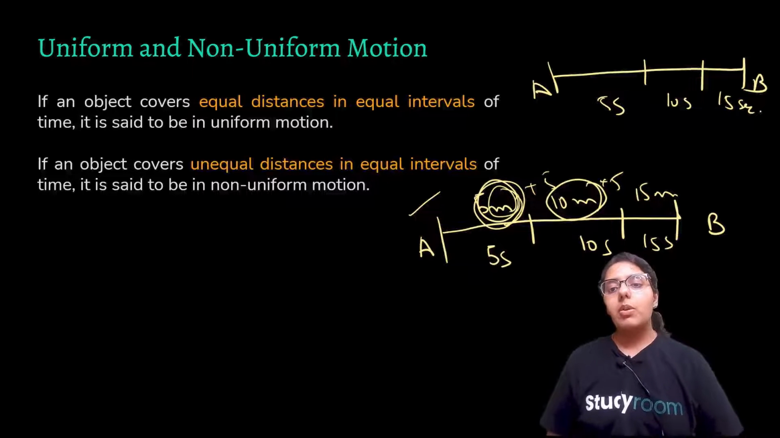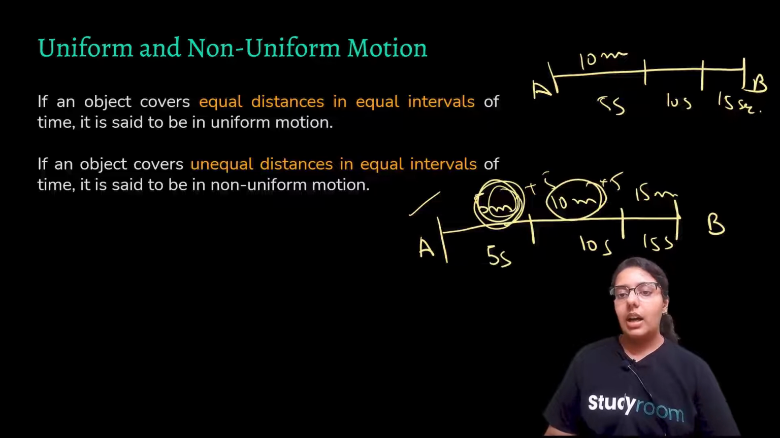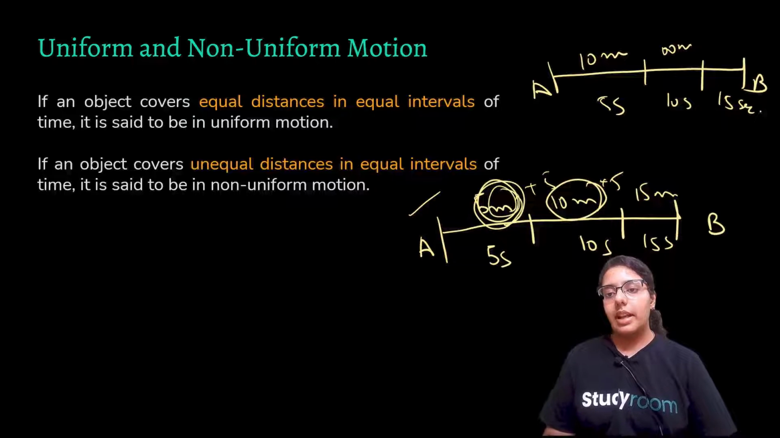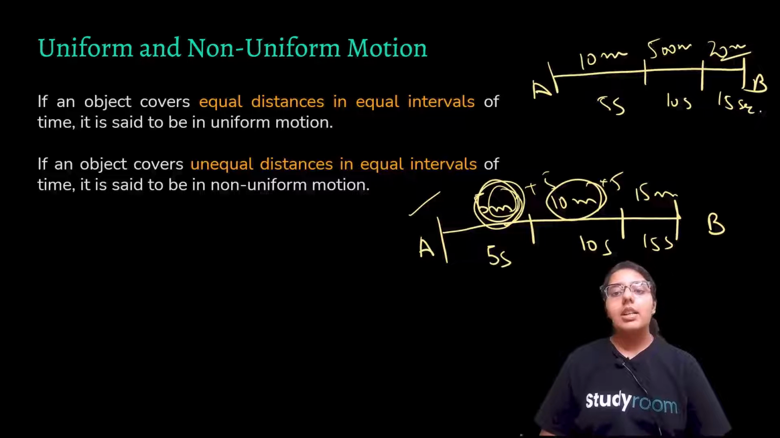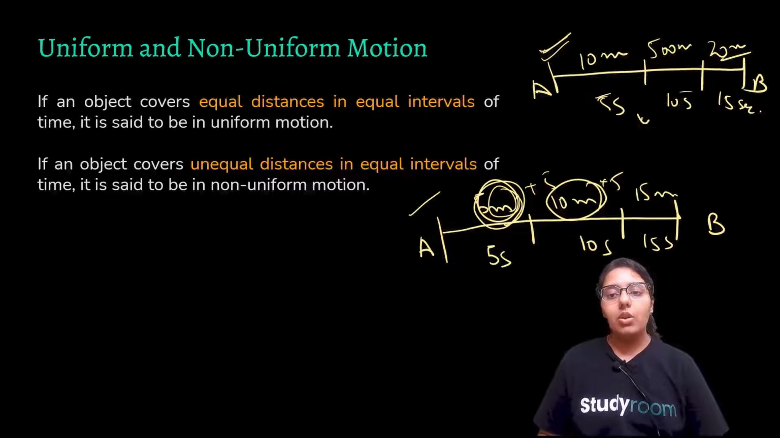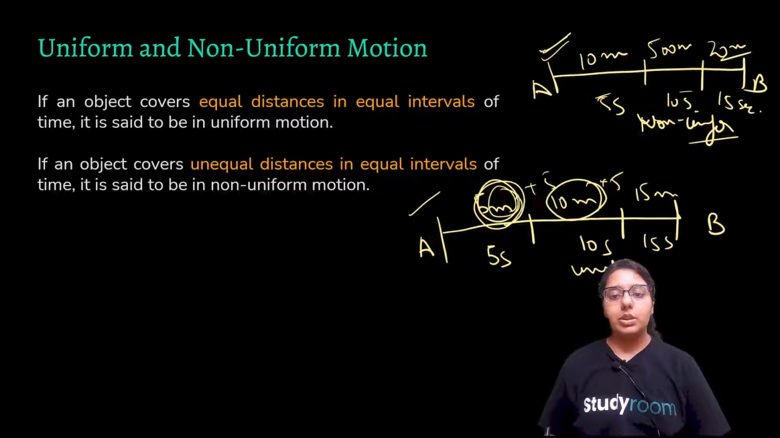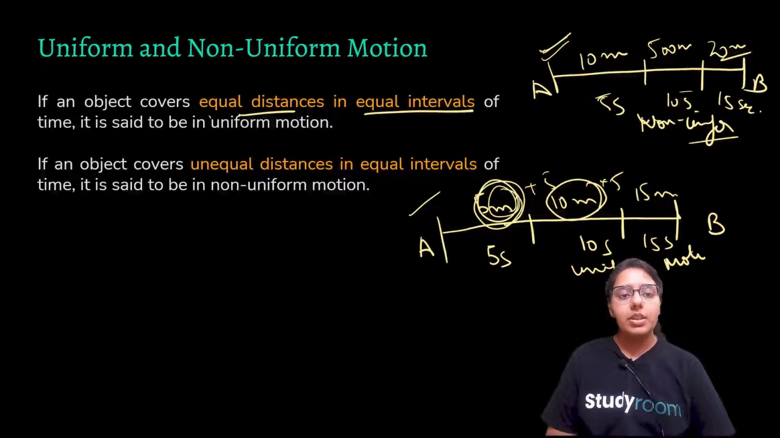But if we talk about a condition where distance is unequal, for example, the car covers 10 meters in 5 seconds, then suppose 500 meters in the next 10 seconds, and then 20 meters. I am taking one arbitrary case, right? So when there are unequal distances in equal intervals of time, it is non-uniform motion. And when there are equal distances in equal intervals of time, it is uniform motion. I hope this is clear, right?